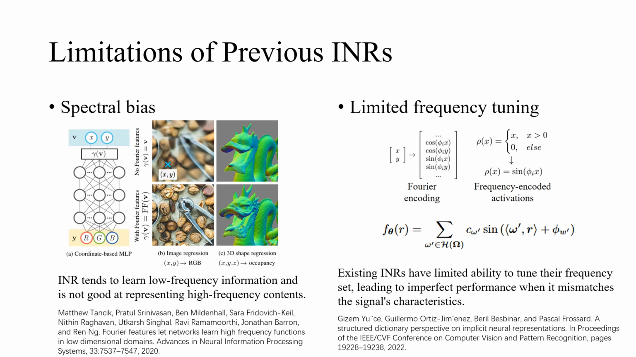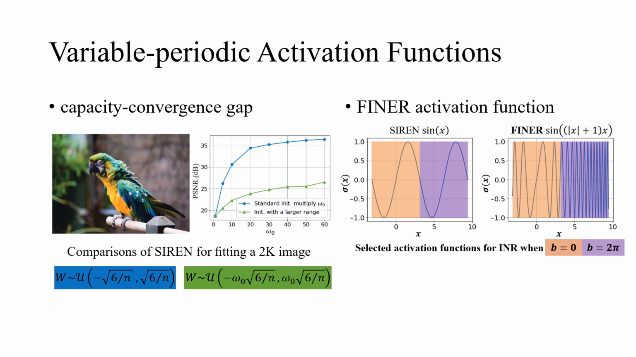Existing solutions often focus on encoding high-frequency content in the input or activation functions. However, the expressive power of INR is restricted to functions that can be represented using a linear combination of certain harmonics of the pre-encoded frequencies. This restriction results in imperfect performance when there is a mismatch between the predefined frequency set and the characteristics of the signal itself. The function set that Siren can represent can be enlarged by increasing the initialization range of network